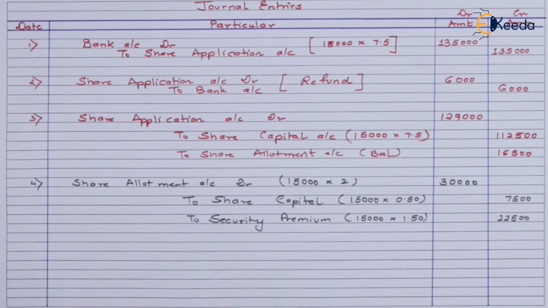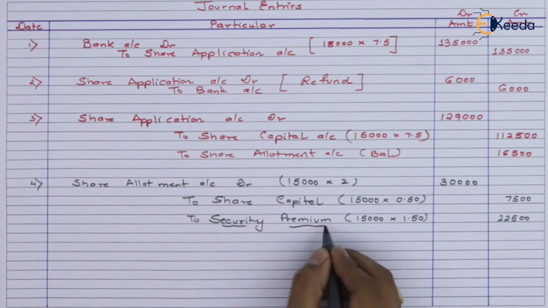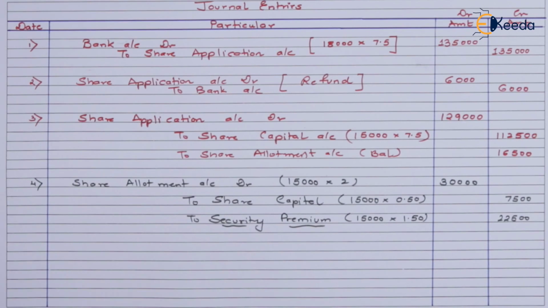So if you can see the entry we have already passed, at a share allotment account debit to share capital to share, or rather security premium. 30,000 has been divided successfully into the categories of 7,500 as share capital and 22,500 as security premium.